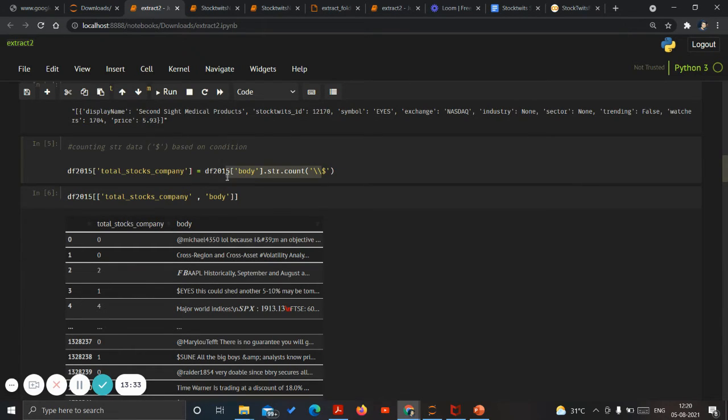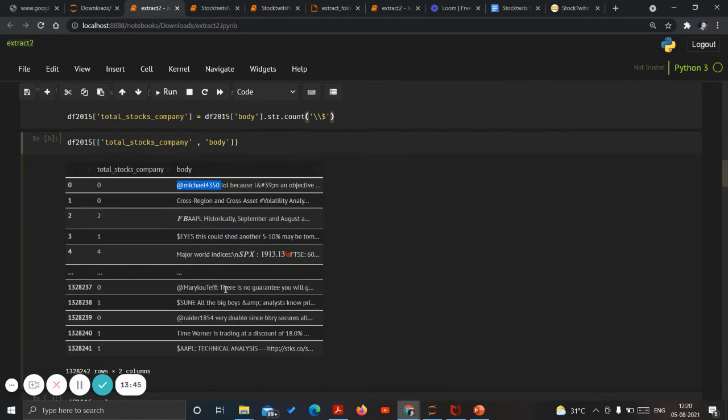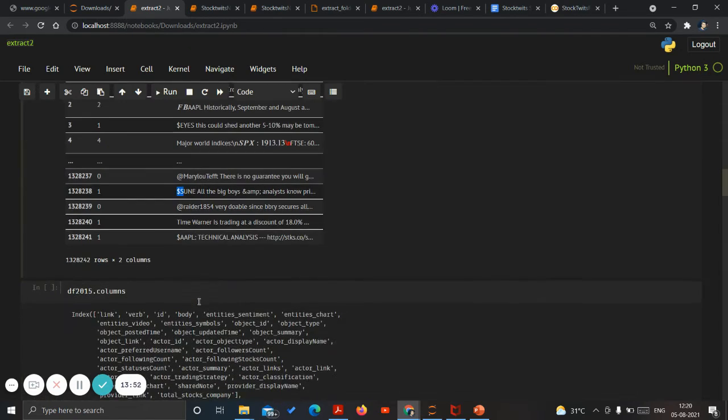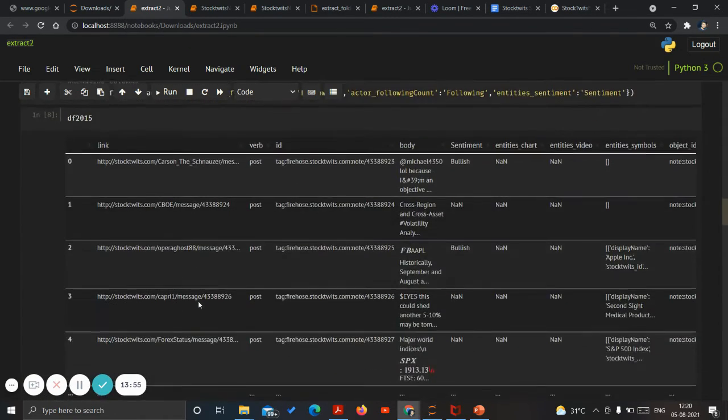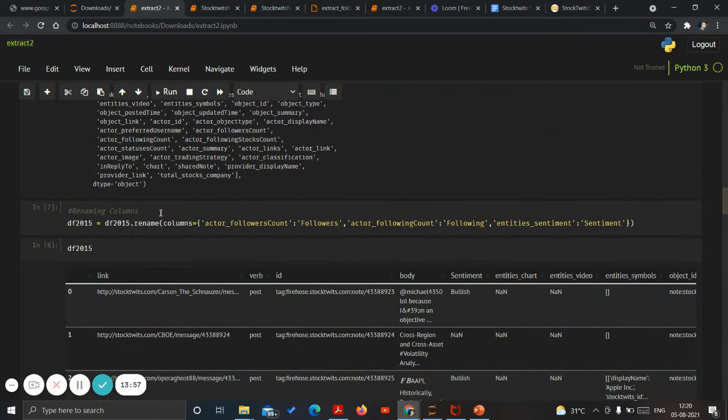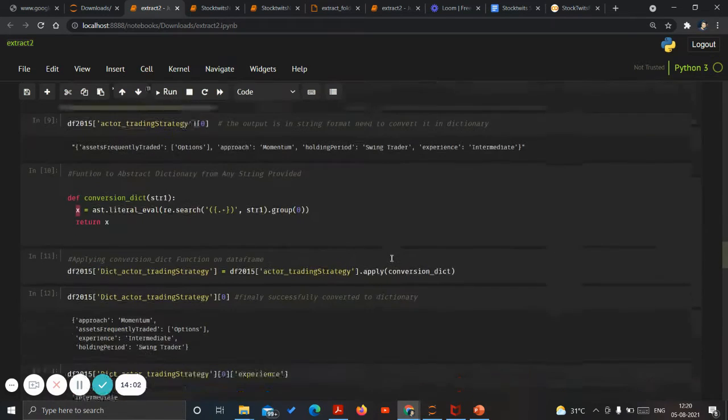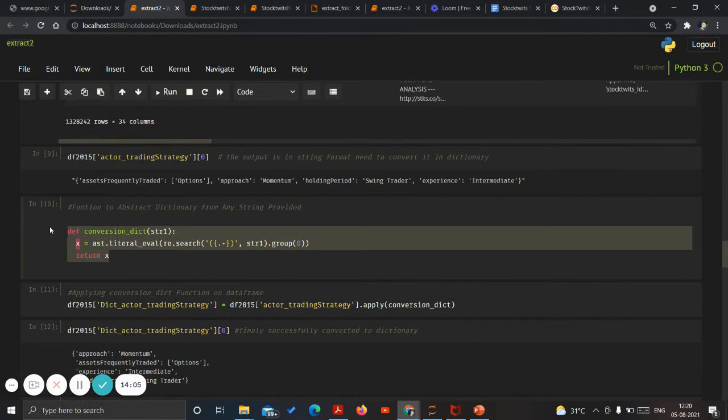Yes, as I have mentioned earlier, we have to count how many dollars, how many stocks are there within the body, right? So here it's at the rate percent. So how many persons are involved inside the body? How many tags are involved inside the body? How many stocks are involved, which is denoted by dollar and stock name, right? How many stock names are involved, which we need to add, renaming as per the column.